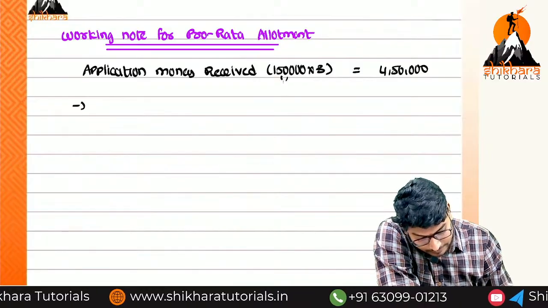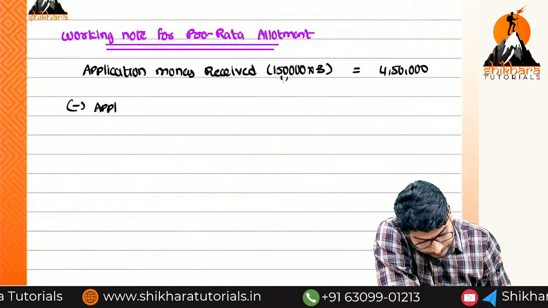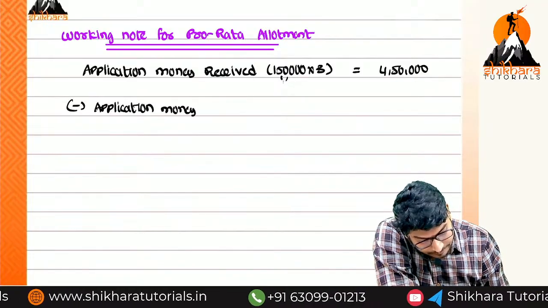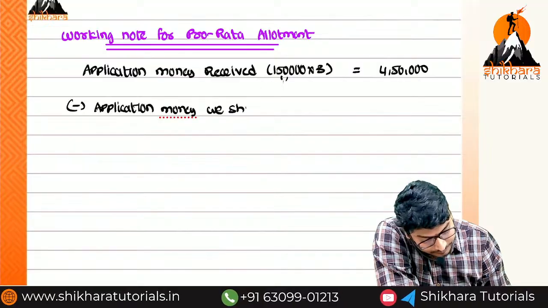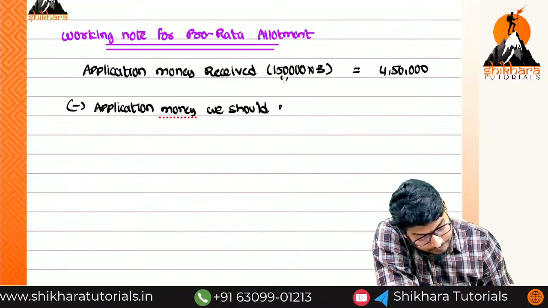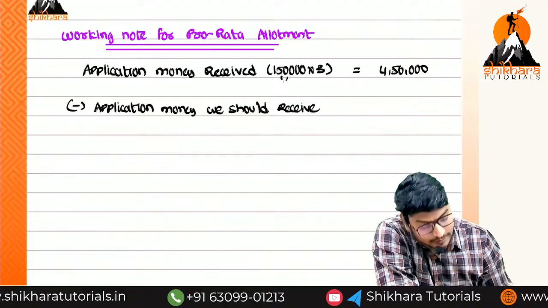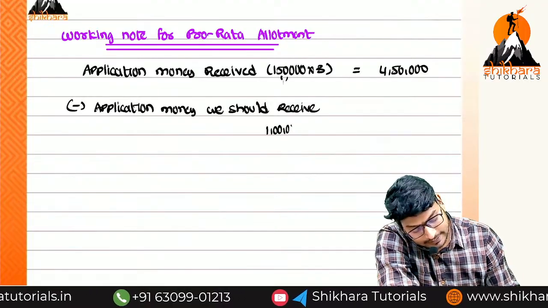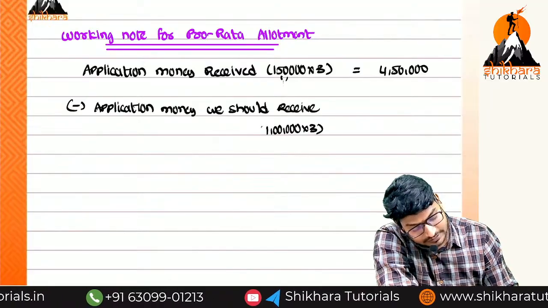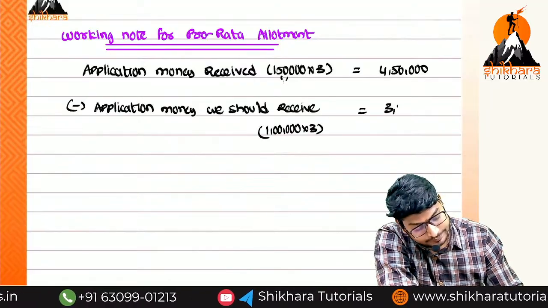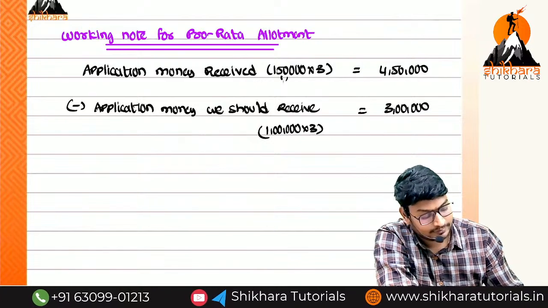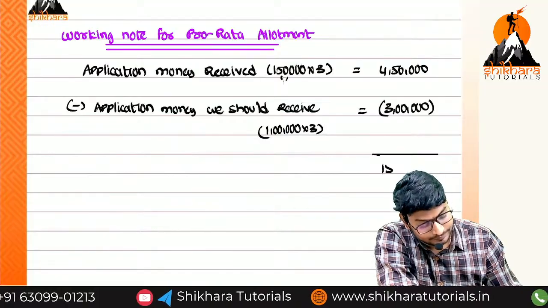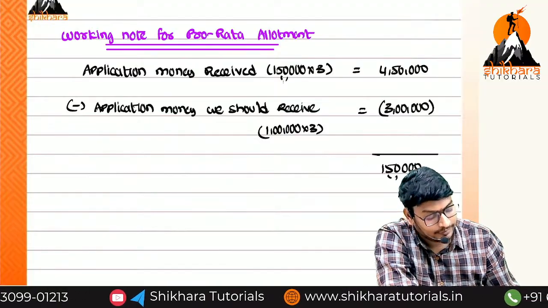Minus what we need to reduce? Application money we should receive. Application money we need to receive is only 1 lakh into 3 rupees, that is equal to 3 lakhs. If you do the reduction, we get 1,50,000.